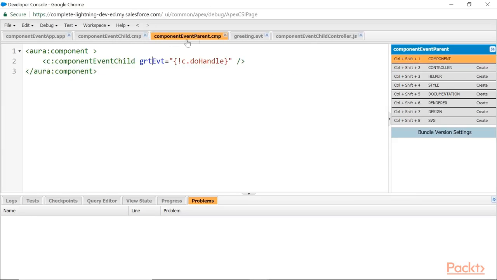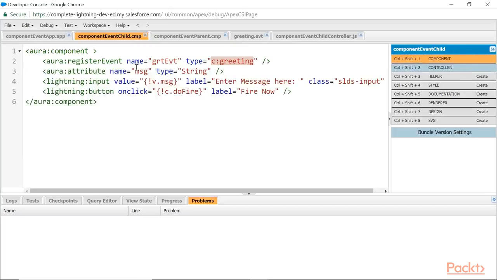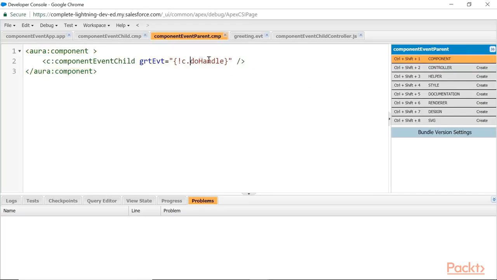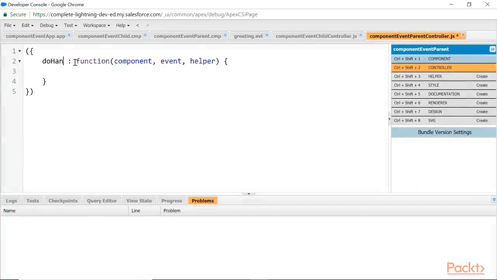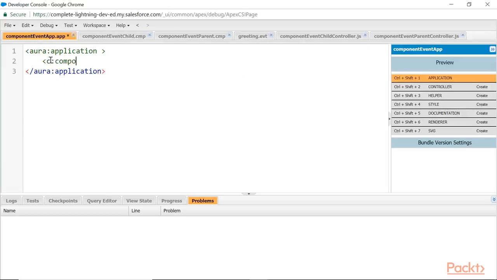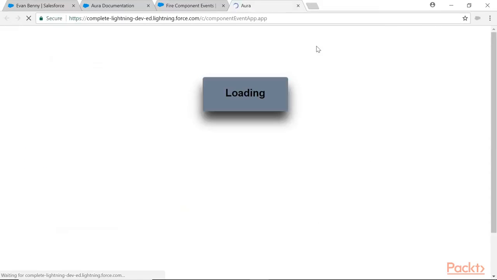Right. Come to the parent component. This is the child component, and this has an event, GRTEVT. Actually, this is not the event. The event is greeting, but you have defined one name, GRTEVT. Once it is fired, you have a handler. Now come to the controller of the parent component, which is handling. Right, only this much.